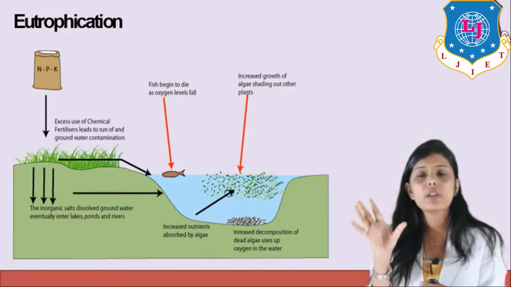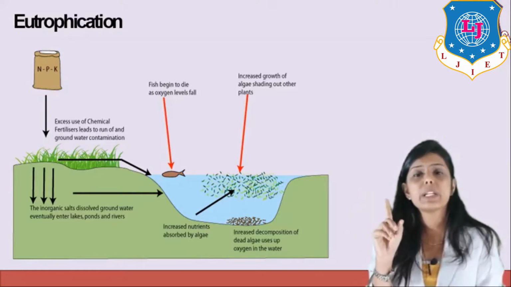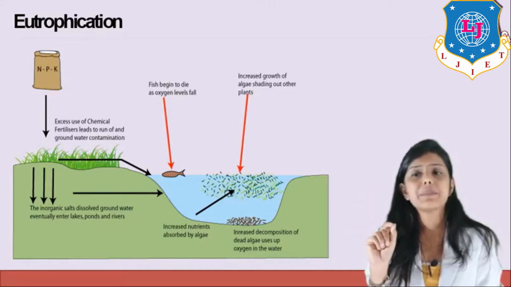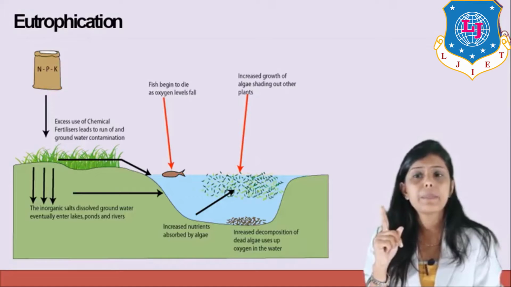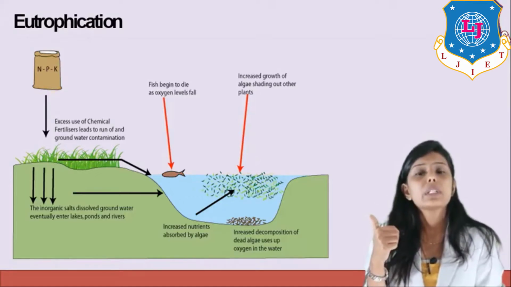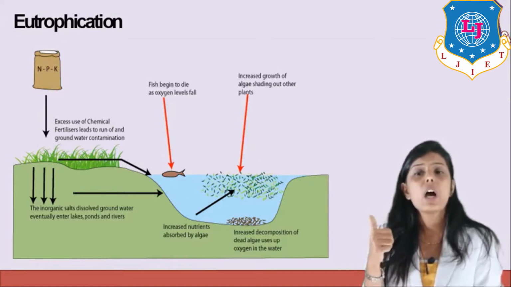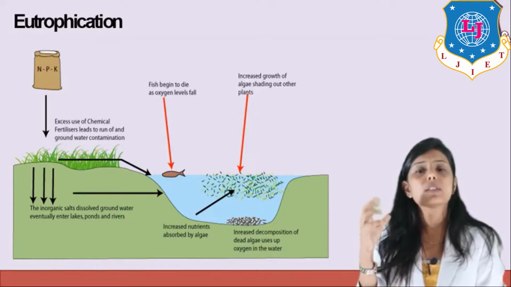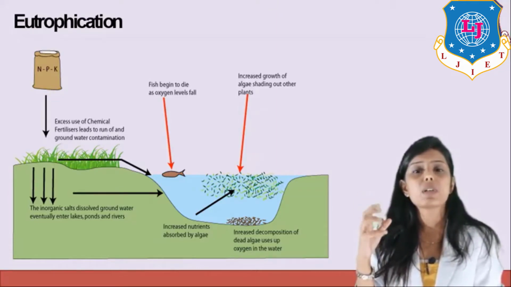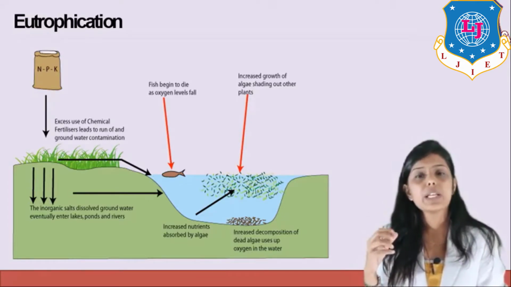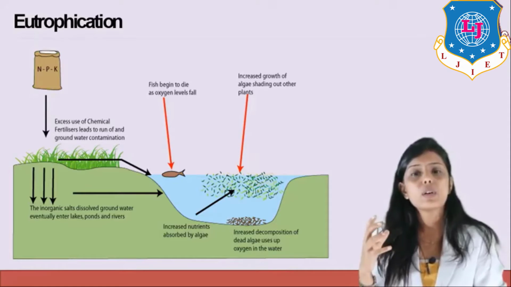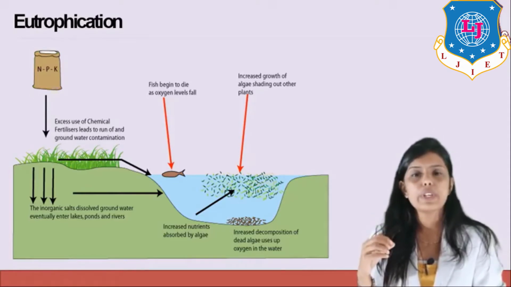You can see here in the figure, the whole process has been explained very nicely. You can see fertilizers, the growth of algae, how the algae is decomposed by bacteria, how the concentration of dissolved oxygen is lowering, and how there is death of fishes and aquatic plants because of the lowering of dissolved oxygen. That is known as eutrophication, and the whole lake is destroyed due to eutrophication.